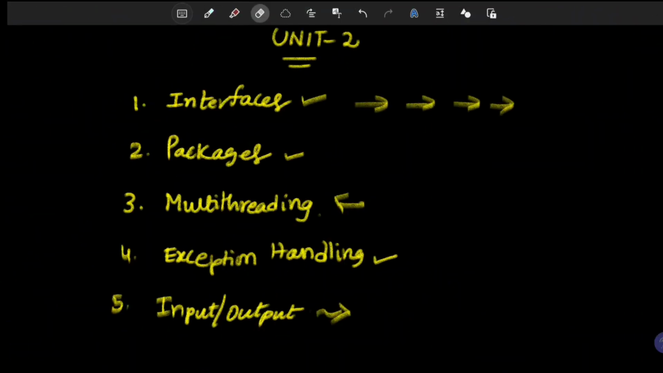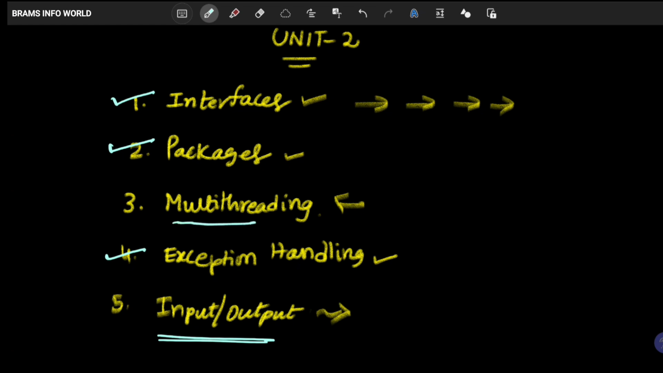In the previous videos we already completed the concept of what is interface, what are the packages, how to define user defined package, how to handle different types of exceptions, and we will talk later about what is input and output once you get a full idea about what is Java. Okay, so let us talk about the concept of multi-threading.